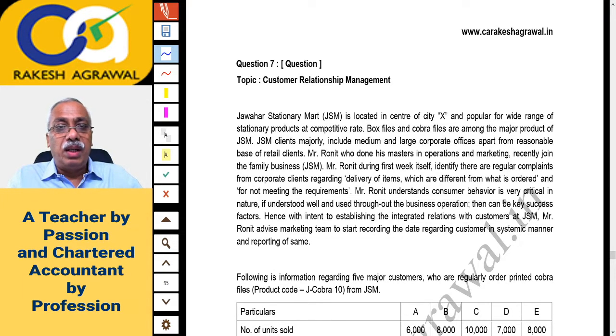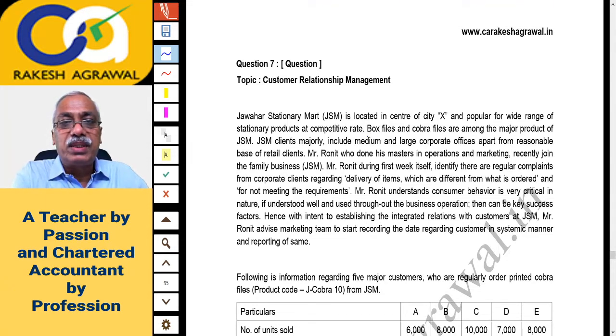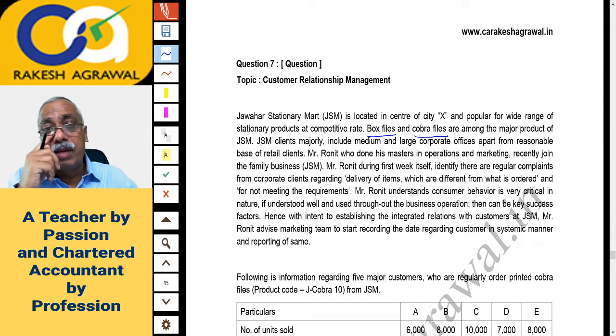Jawahar Stationery Mart, JSM, is located in the center of city X and popular for a wide range of stationery products at competitive rates. Box files and Cobra files, you must have used them in the offices, right? Box file and the spring file is called Cobra files. Box files and Cobra files are among the major products of JSM. JSM clients majorly include medium and large corporate offices, apart from a reasonable base of retail clients.